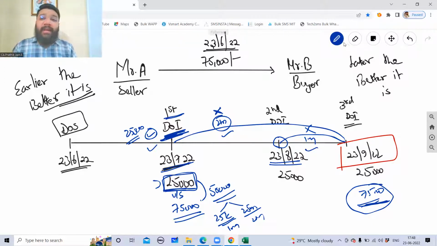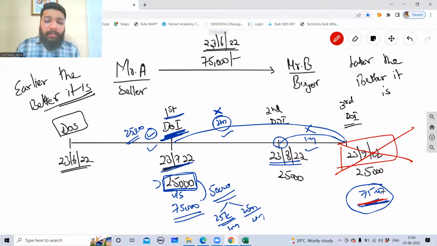So Mr. A will say that no, I will also not agree on this thing. Because as per B, if B is asking A to make the payment after 23 September, that is on 23 September for 75,000 rupees, B is winning here and A is losing here. Winning and losing what? Interest on the investment part. Are you able to follow?